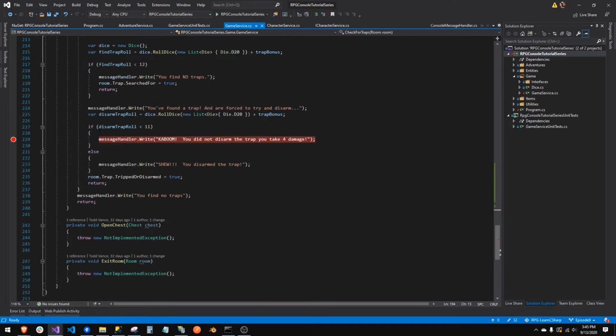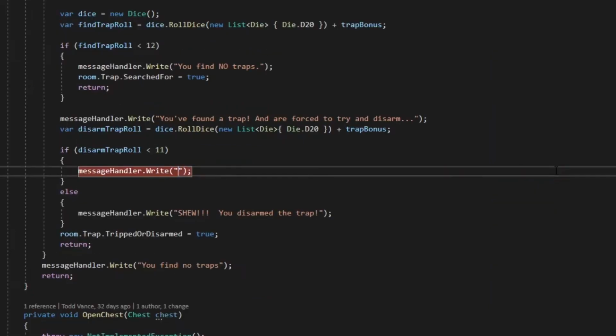So let's go here. If we trip a trap, kaboom. Clank. A sound of metal falls into place. You tripped a, and what was it on our engine?